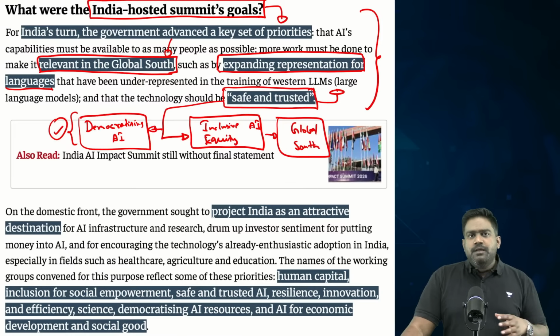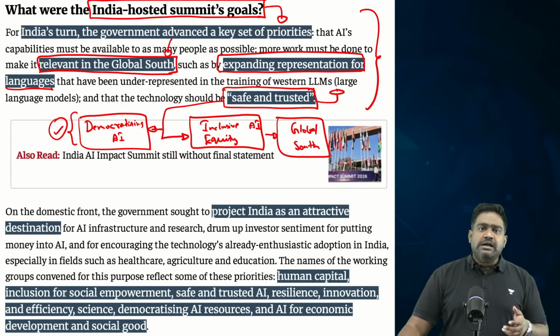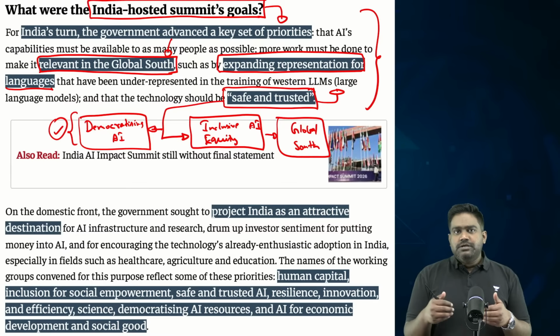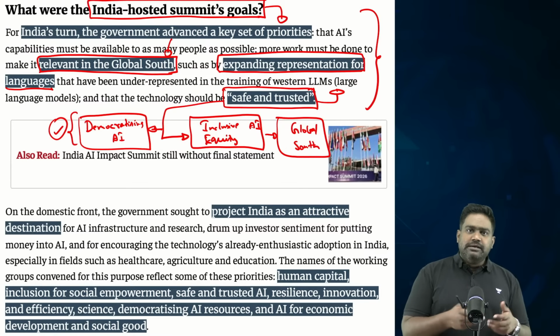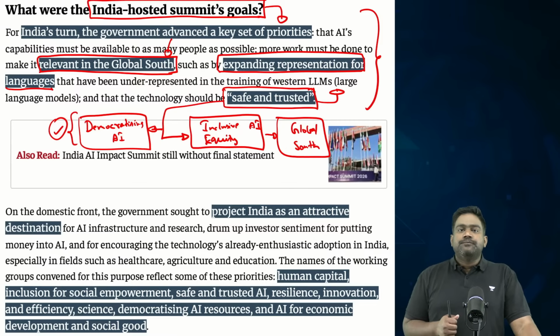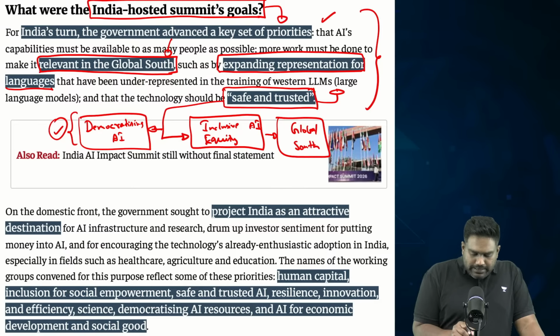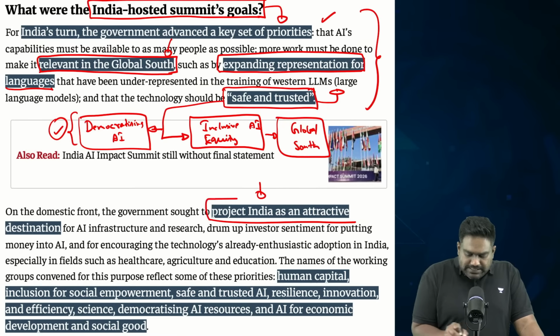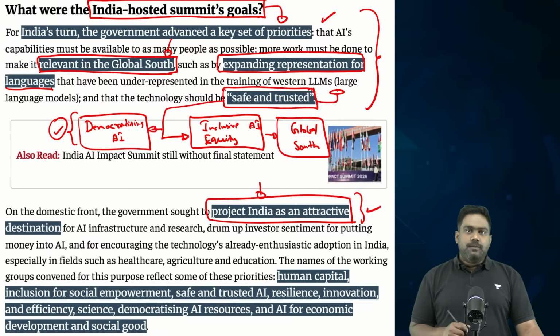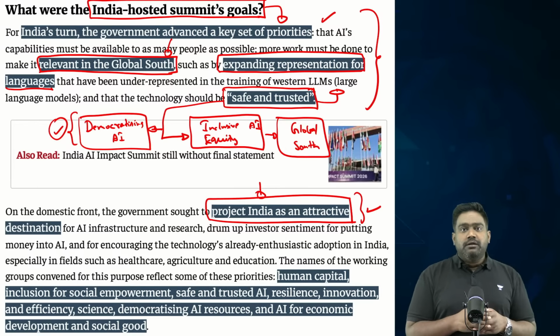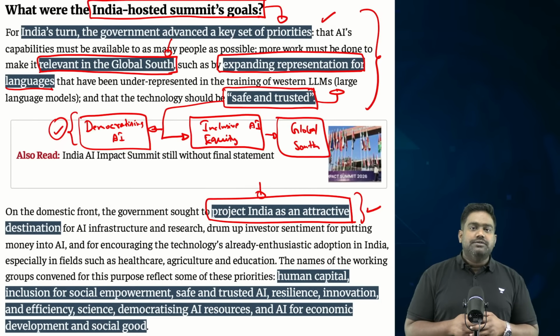Because today, technology related to AI is largely concentrated in the hands of just a few powers: the US, China, and some other countries. So, India's goal was to ensure that there is greater focus on democratization of access to the benefits of AI. And India projected itself as a very attractive destination for manufacturing related to AI technologies, and for development of AI algorithms.